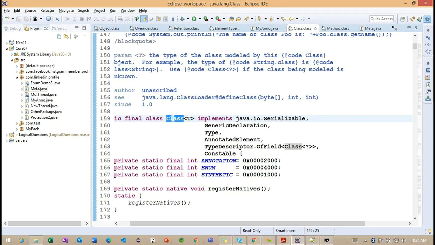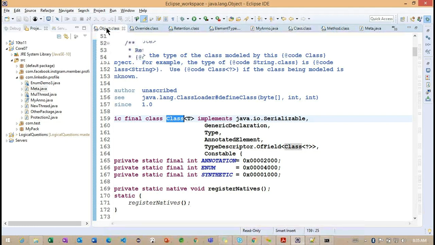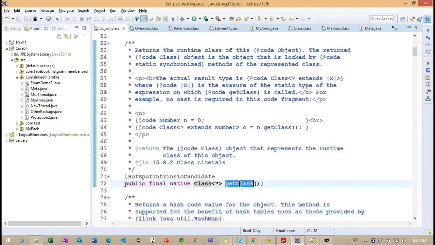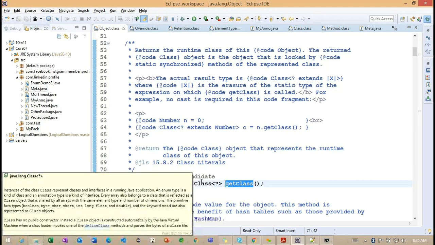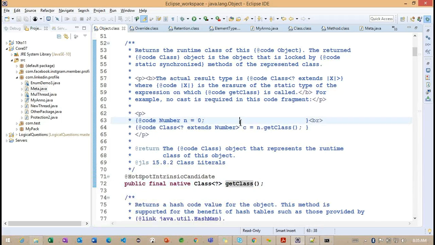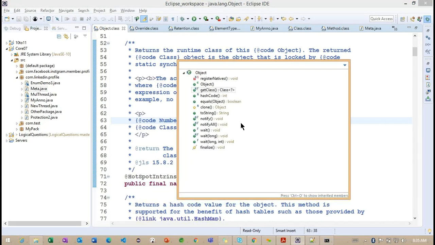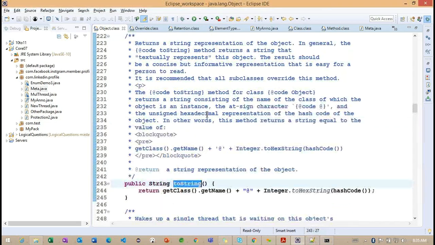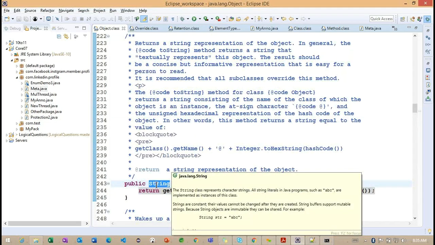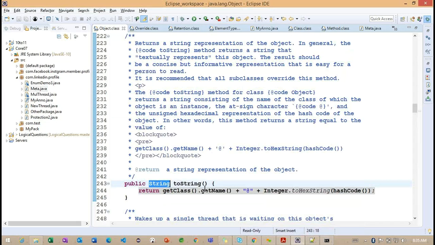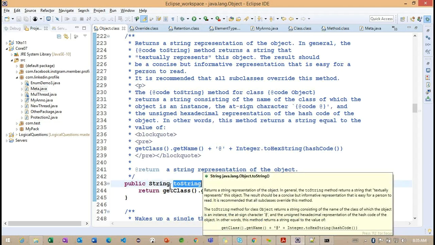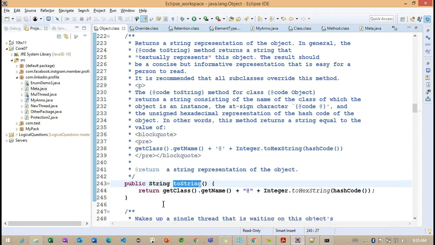Okay, so we can have the return type as a class object? Yes, this is a predefined method. This is not a custom method, so we cannot change the return type and everything. We just need to use it. Like how we used the toString method. You can see this toString method is returning a string. We cannot change this string into a double. We just use this toString to get the appropriate message.